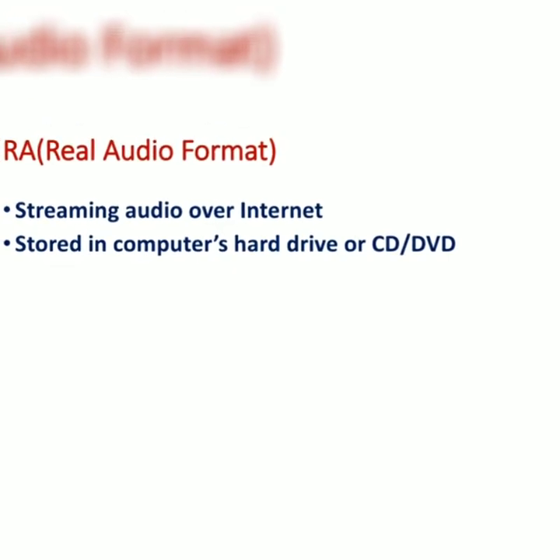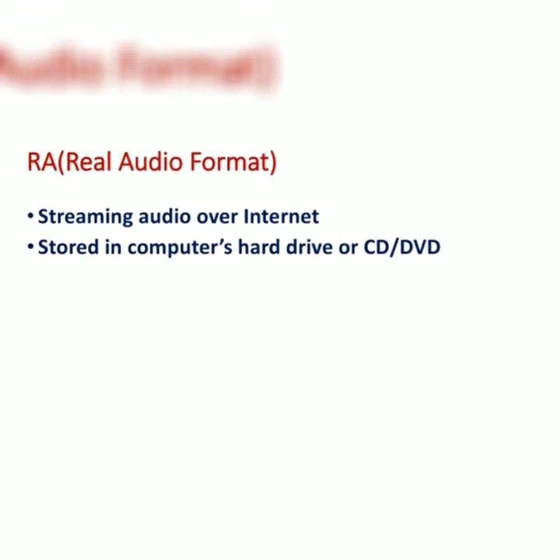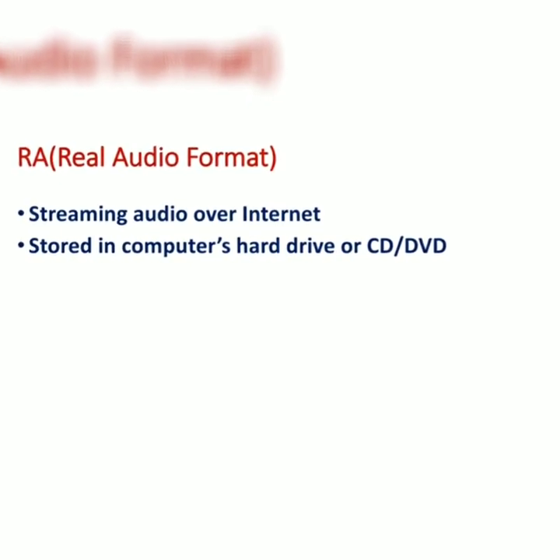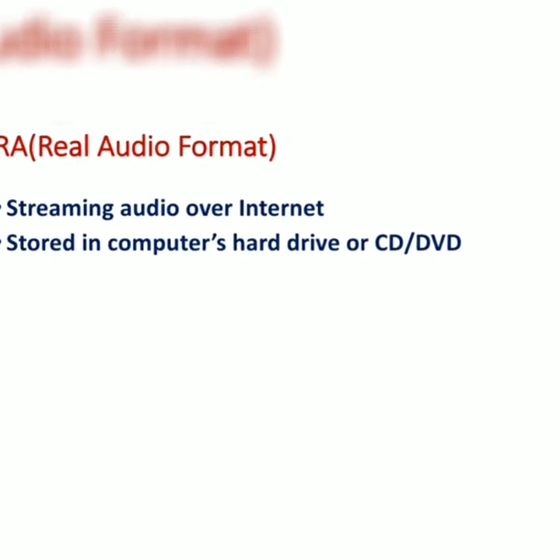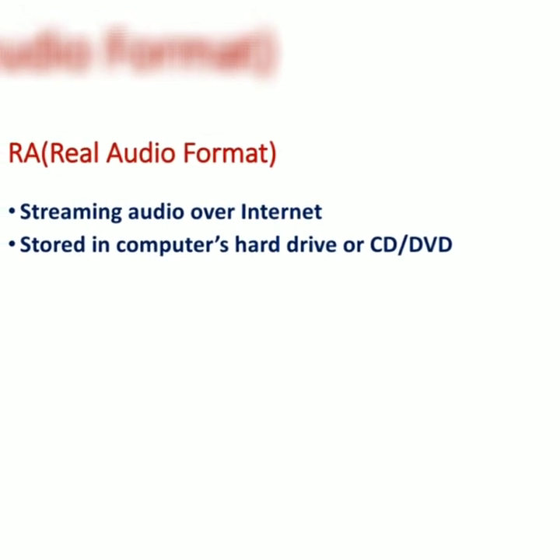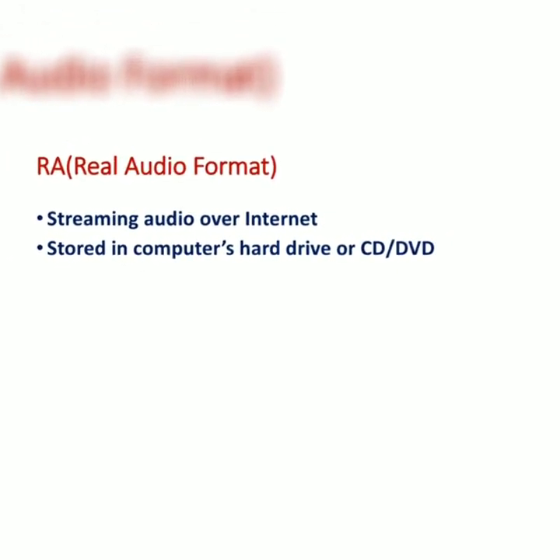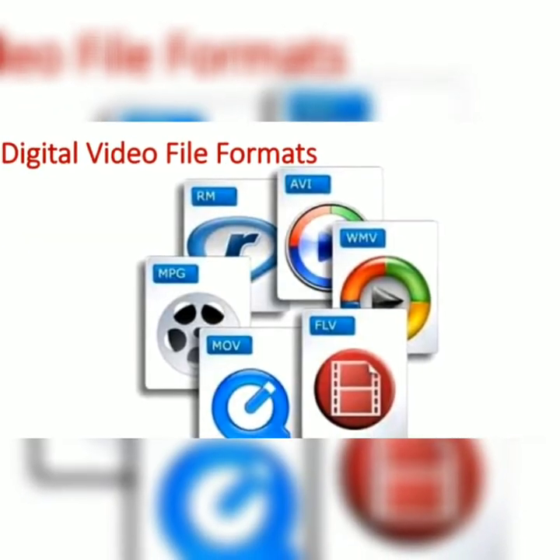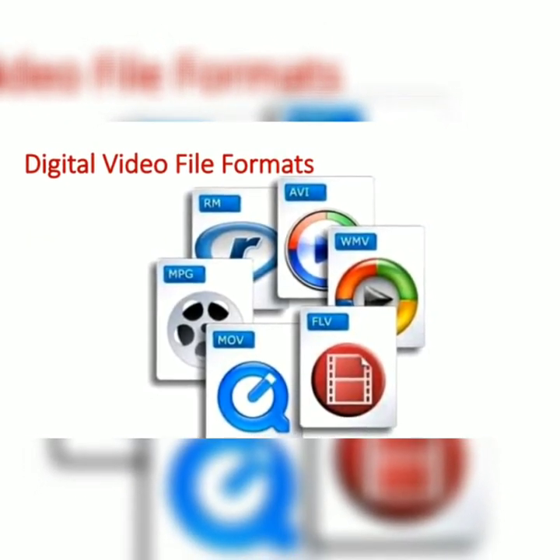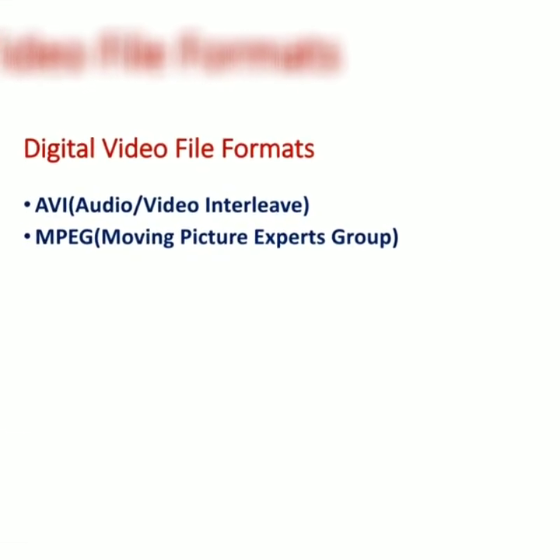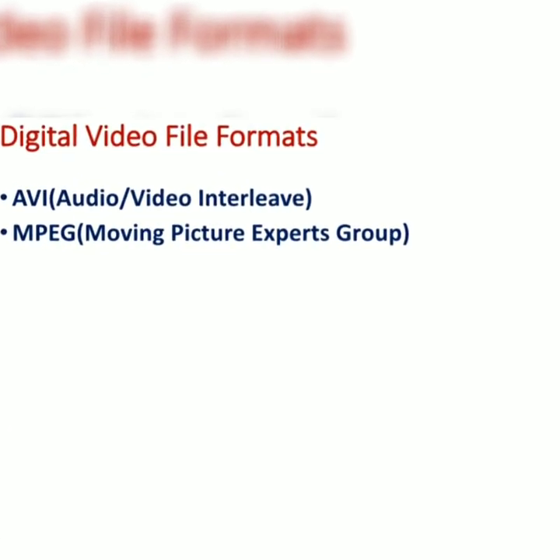The next type of digital audio format is RA, that is real audio format. So these types of files are used for streaming audio over the internet, like some background music on the internet you might have noticed, and it is stored in computer hardware or on CD or DVD. Now we'll see about the digital video file formats. Here we are going to see two types of digital video file formats. The first one is AVI and the second one is MPEG.